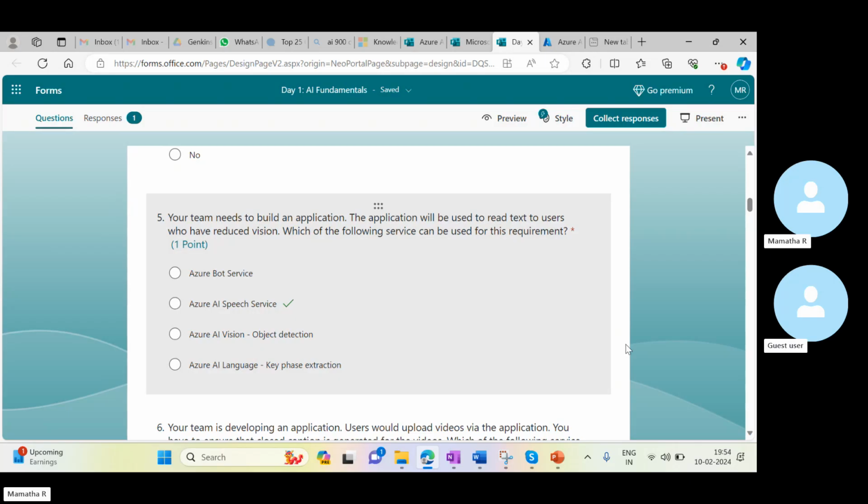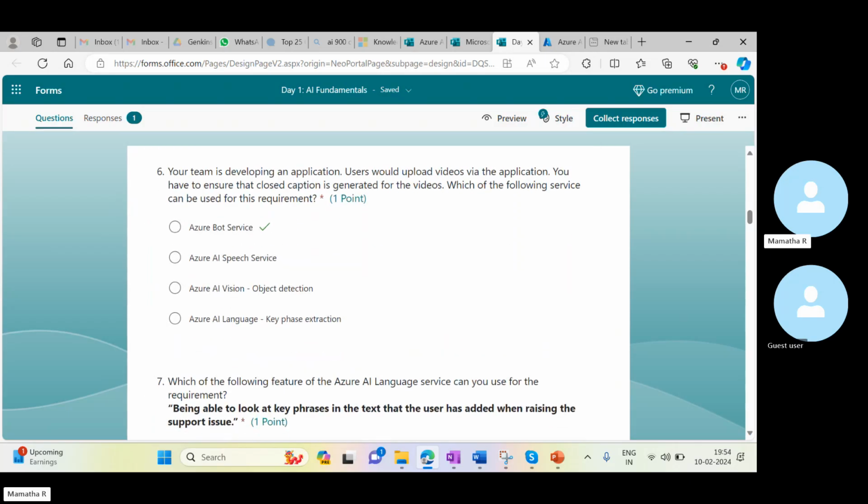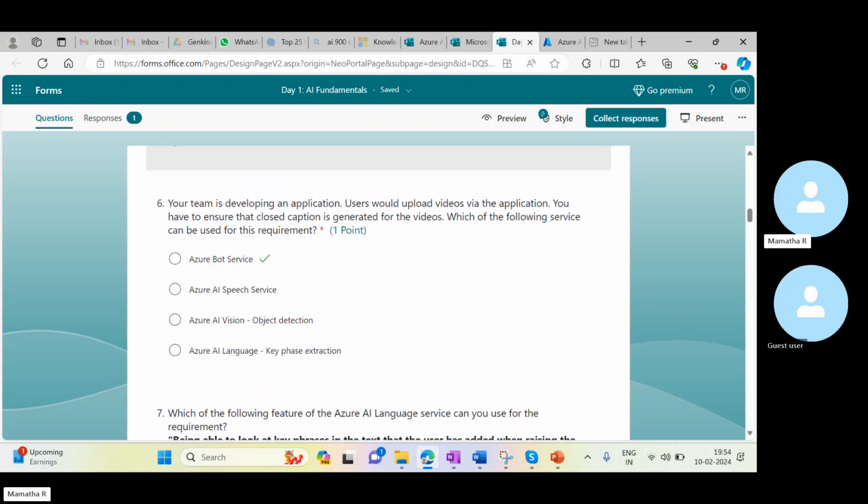So in that way, you have to make sure to extract as well. Next one, they're saying that your team is developing an application. Users would upload videos via the application. You have to ensure that closed captions are generated for the videos, and which of the following services can be used for this requirement?